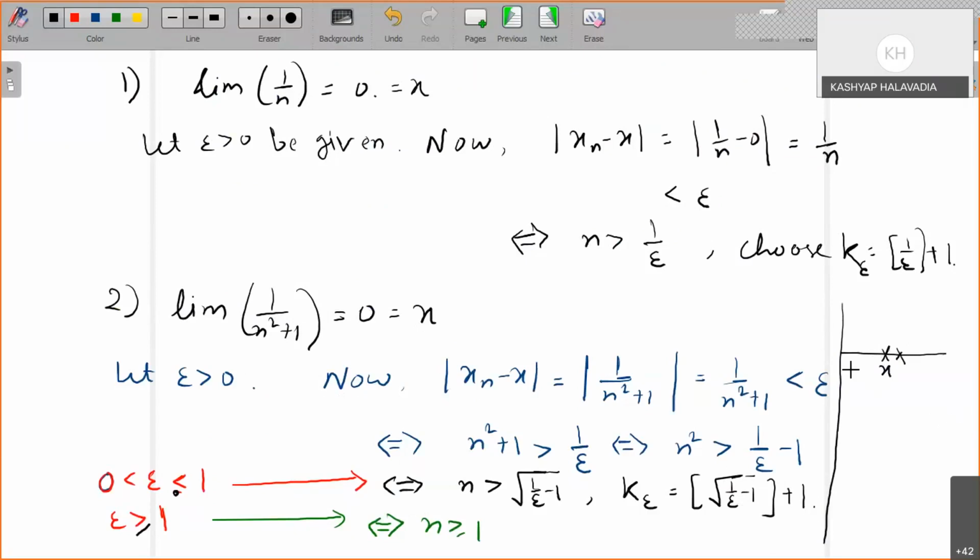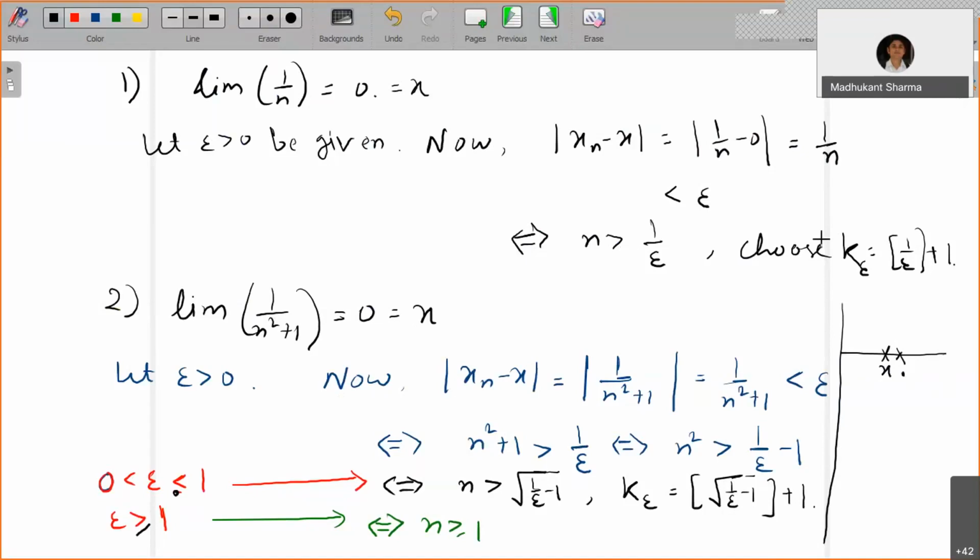Sometimes people also use the ceiling function or floor function. So for the safe side, I'm just using +1 here. If it is this side, that is fine if you are specifically using the greatest integer function. If you are using the floor function, you have to go to the next +1. This is only for the safe point of view.